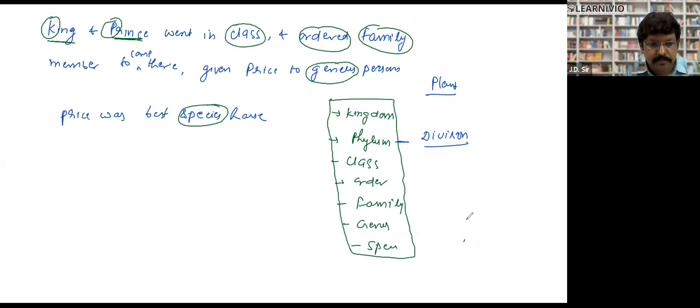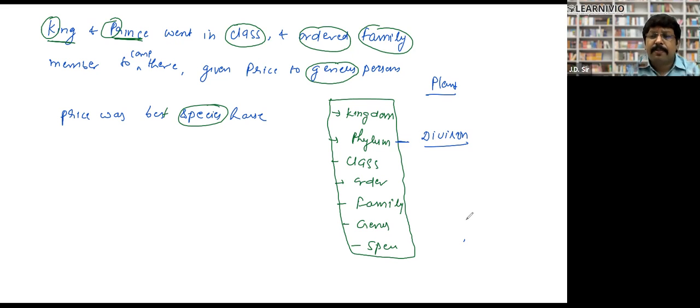So what is taxonomical aid and what is herbarium? Taxonomical aid is something that helps you to understand, or helps you to recognize any plant or animal. Suppose when we were children, in the 5th or 4th standard, my teacher used to say that you have to come with a herbarium. So the first taxonomical aid is herbarium. I asked him what is herbarium.